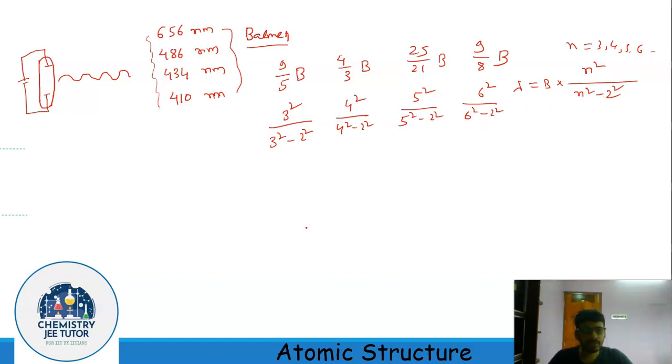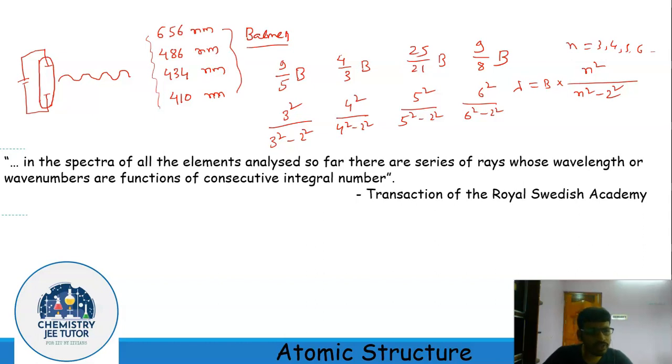After some time, a Swedish physicist Rydberg published a paper in the Transactions of the Royal Swedish Academy, where he claimed that he was using this formula long before this publication.